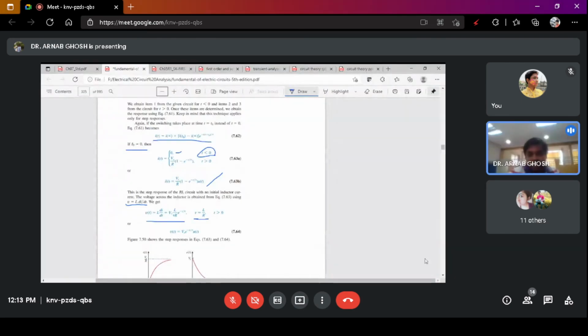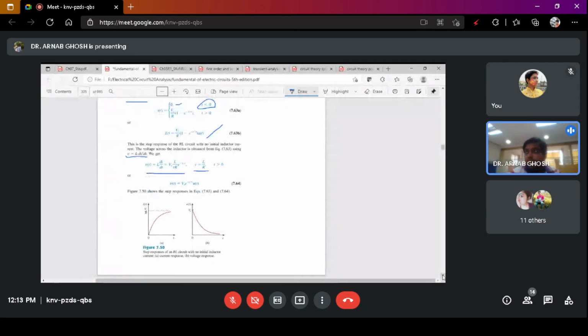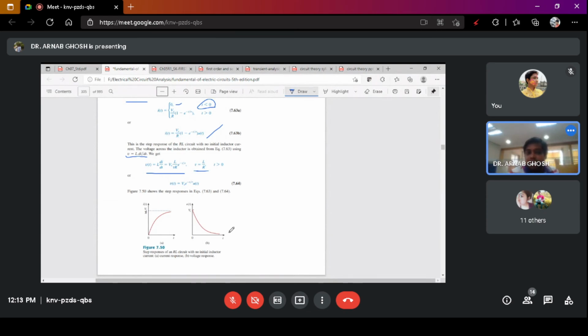This is just V_L equals L di by dt. So this is the concept of the step response or the forced response for an RL circuit. When I'm talking about an RL circuit with no initial inductor current, the current response is like this. Initial value is 0, and this is increasing till Vs by R. And when I'm talking about the voltage response, this is decreasing till less than 1% of the initial value.